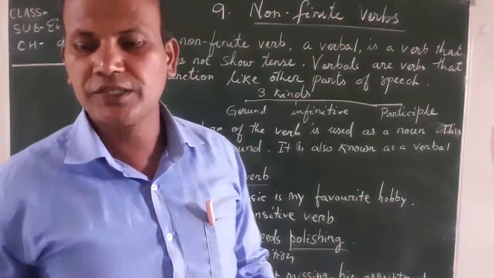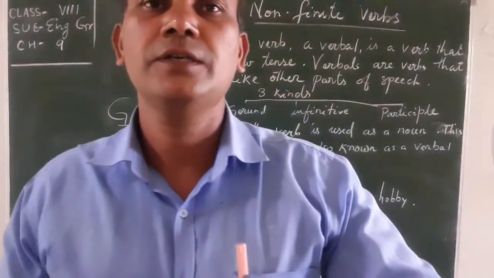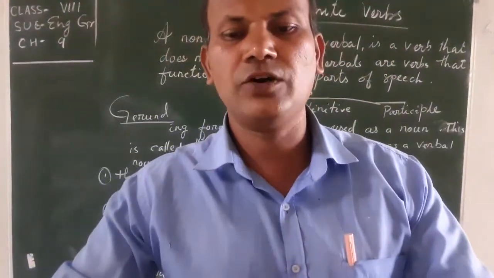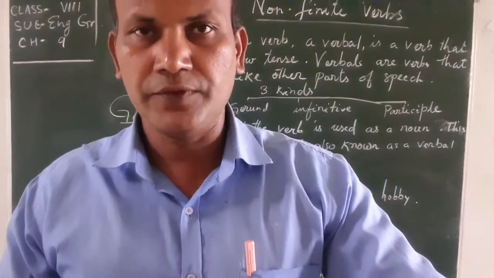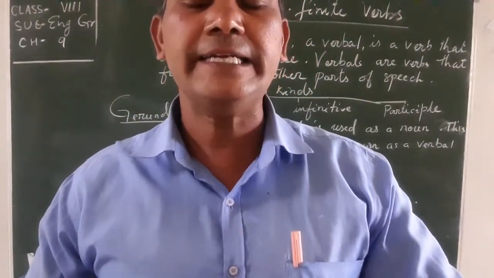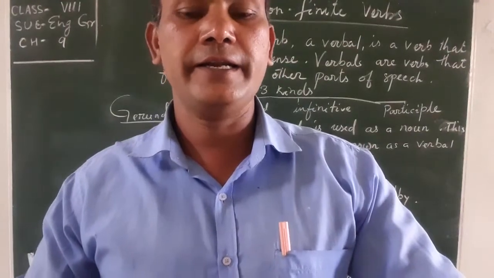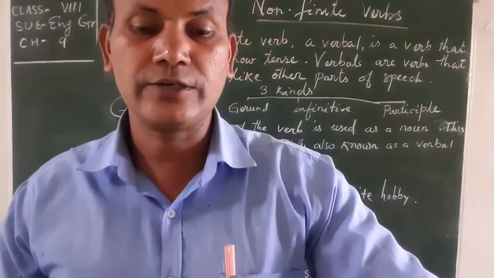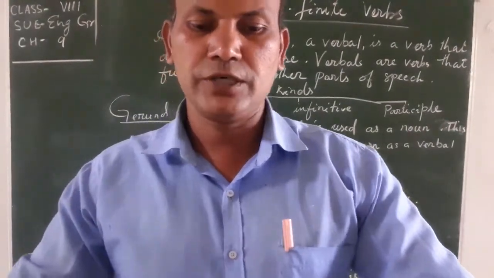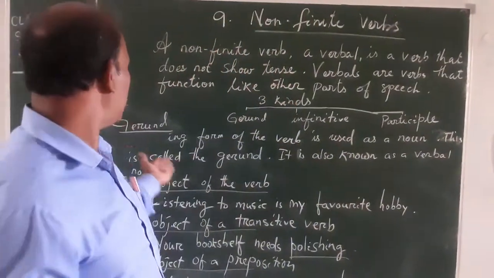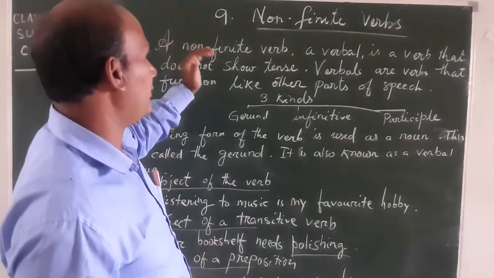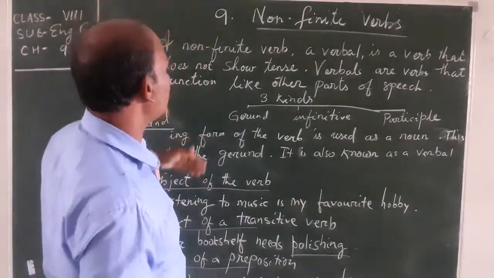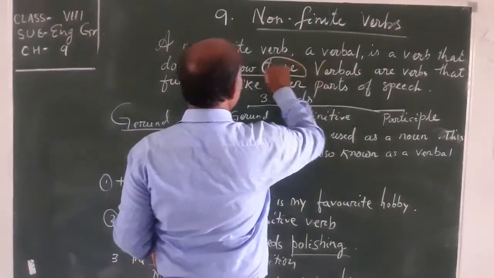So you have to know first thing, the verb is two types. One is finite verbs, another is non-finite verbs. The verb which has a subject and also has tense is called finite verb. But non-finite verb, the definition is given here. A non-finite verb is a verb that does not show tense. First thing, does not show tense.